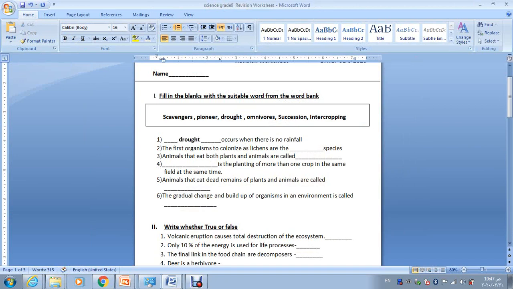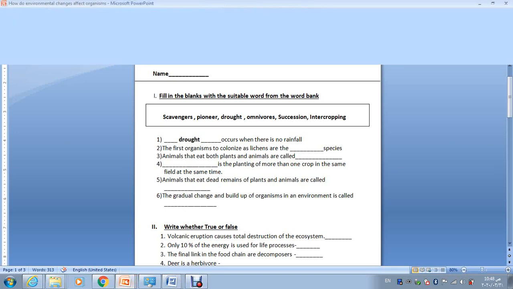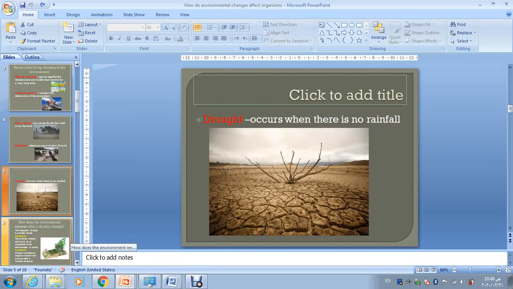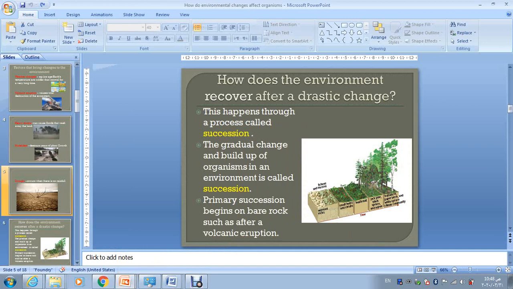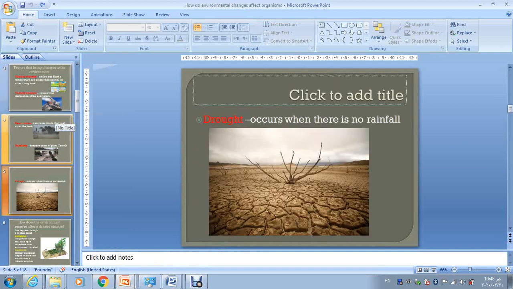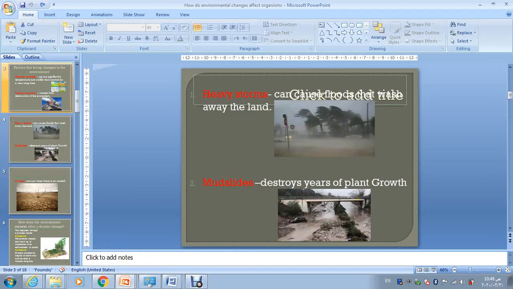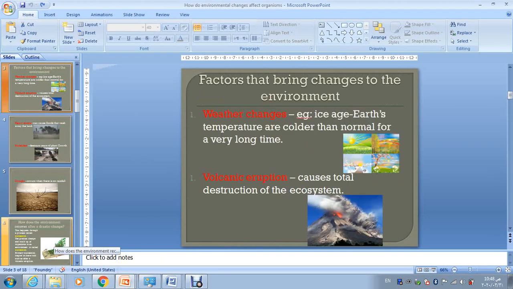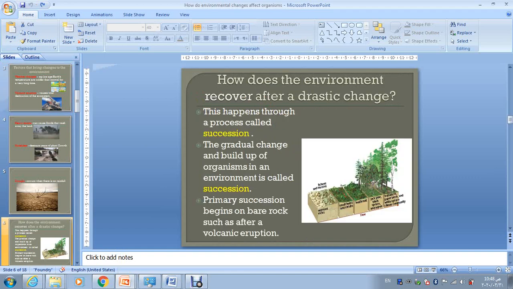The first organism to colonize, such as lichens, what do we call this species? Remember in the same lesson, when we said that after the drought occurs and all those drastic conditions occur to earth, like volcanic eruptions and heavy storms and weather change, what happens next?